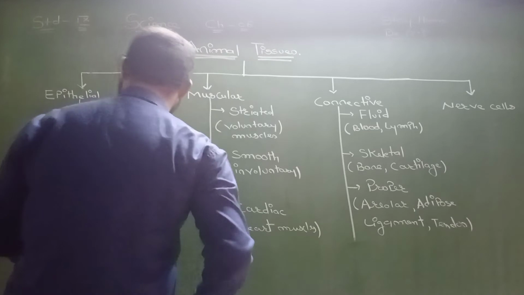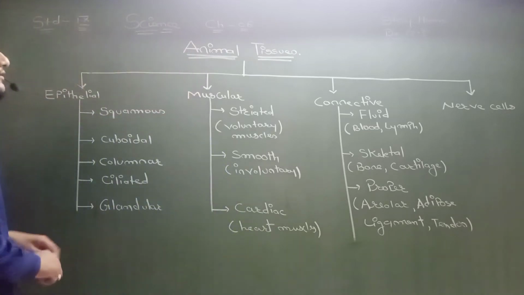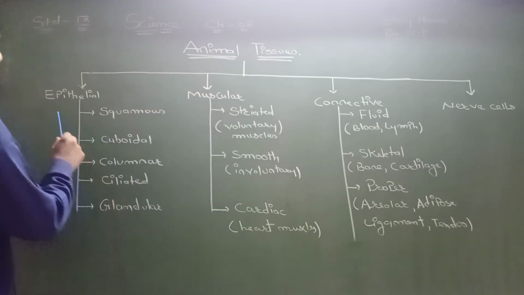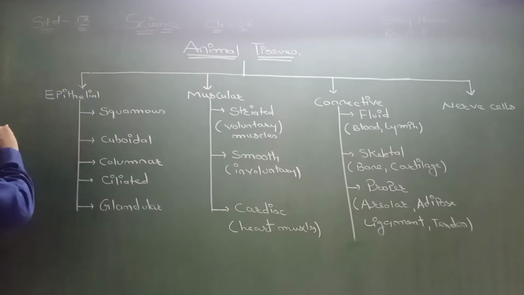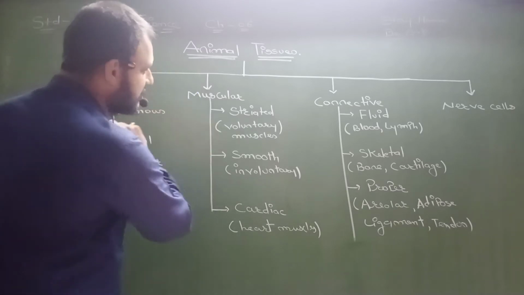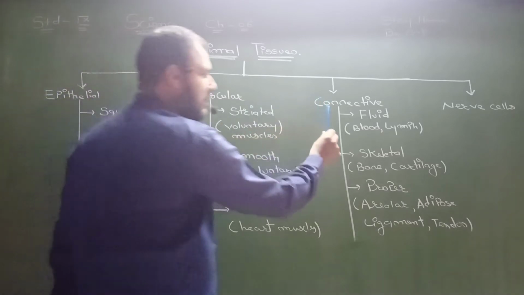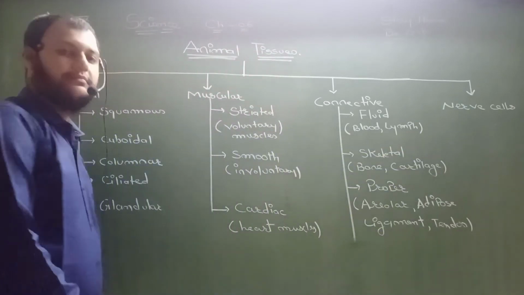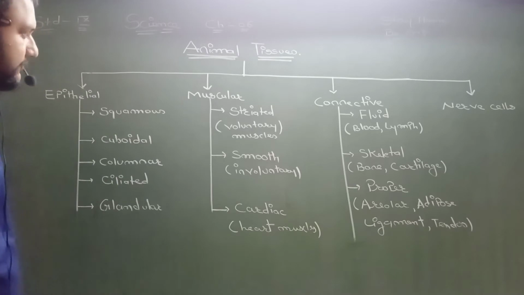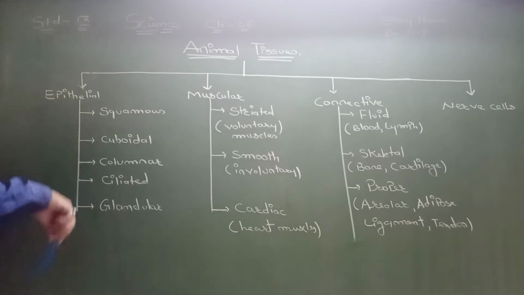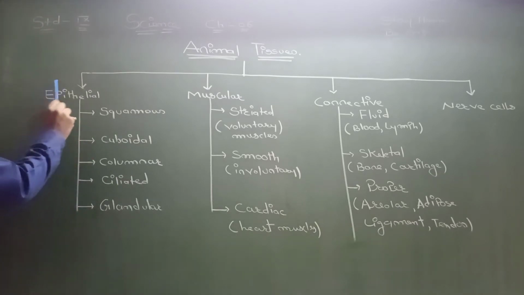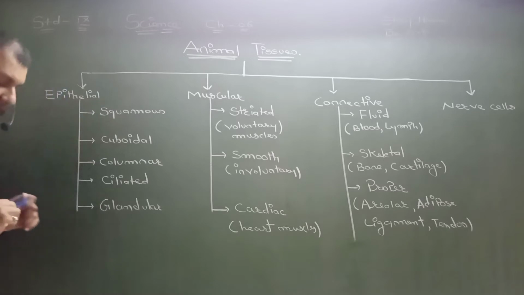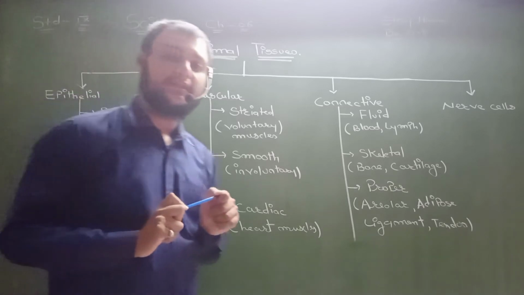Animal tissue has four main types, that is epithelial tissue, muscular tissue, connective tissue, and neuron, meaning nerve cell. Dear students, now what is epithelial? The main point is what is epithelial.